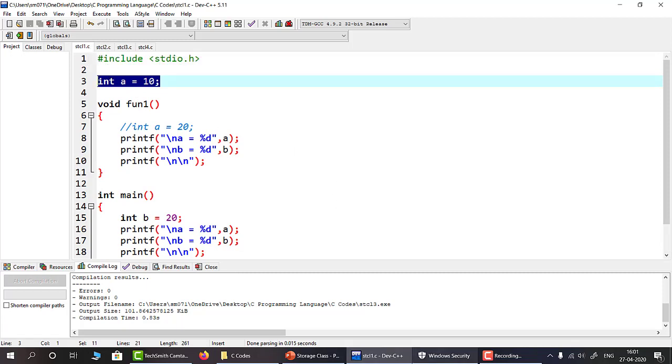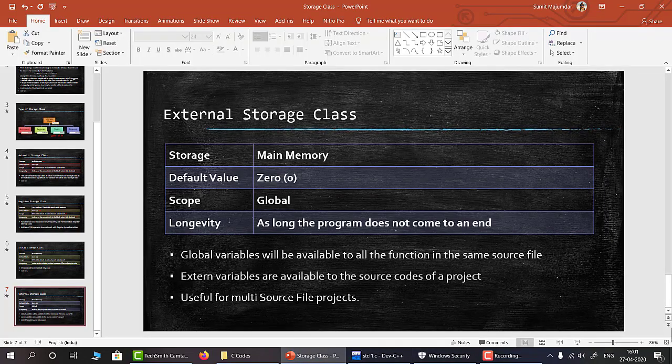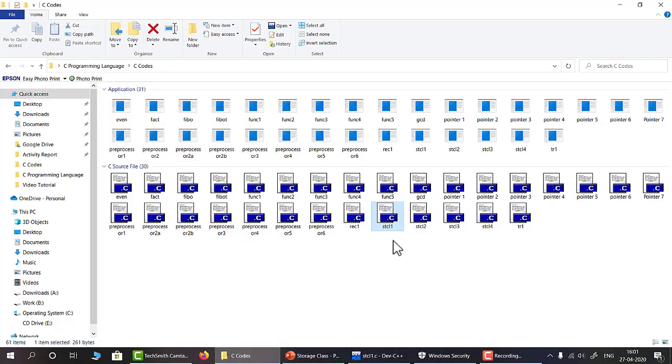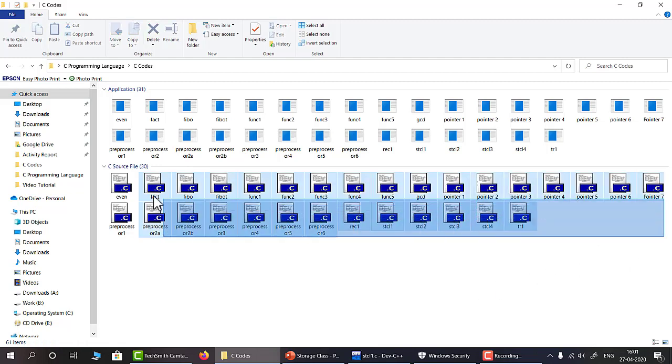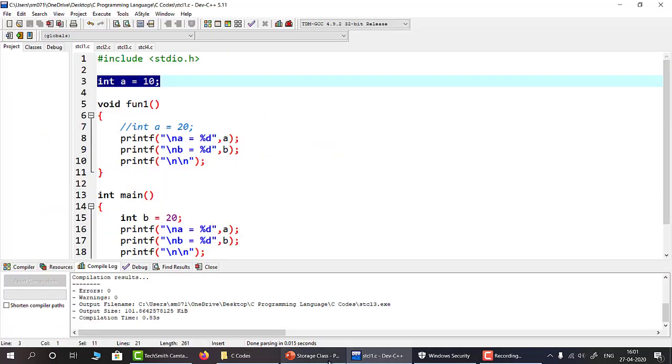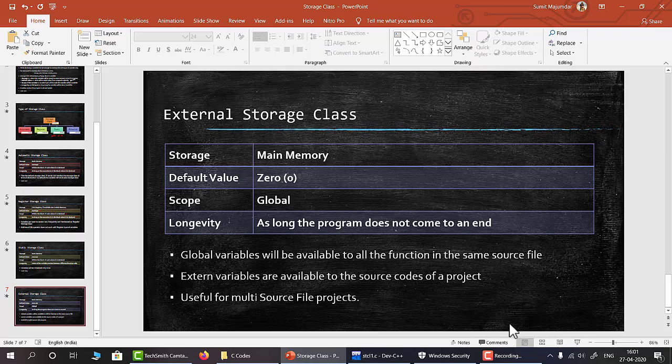Whereas in case of an external variable, it will be available to the functions which are in the same directory. What does this mean? As all my C files are in this directory, any external variable I declare in any of the C files will be available to any of the functions present in this subdirectory. And this is a very powerful feature of the external storage class. Why? Because